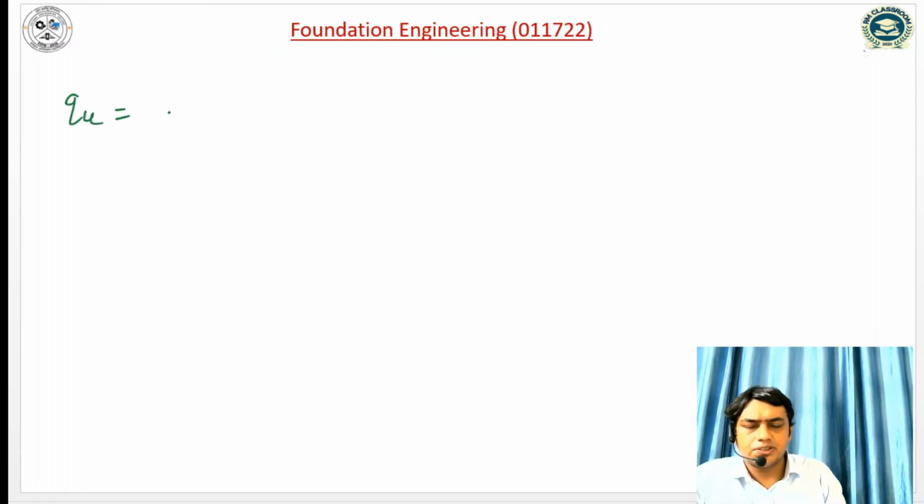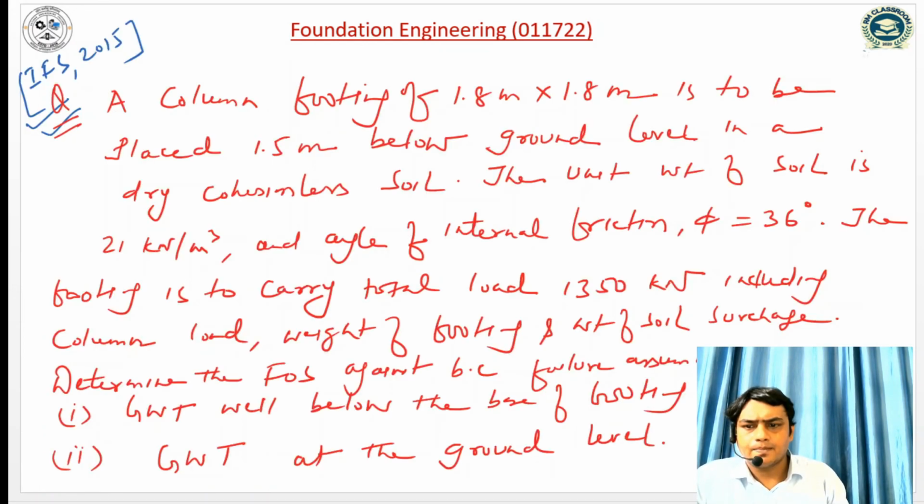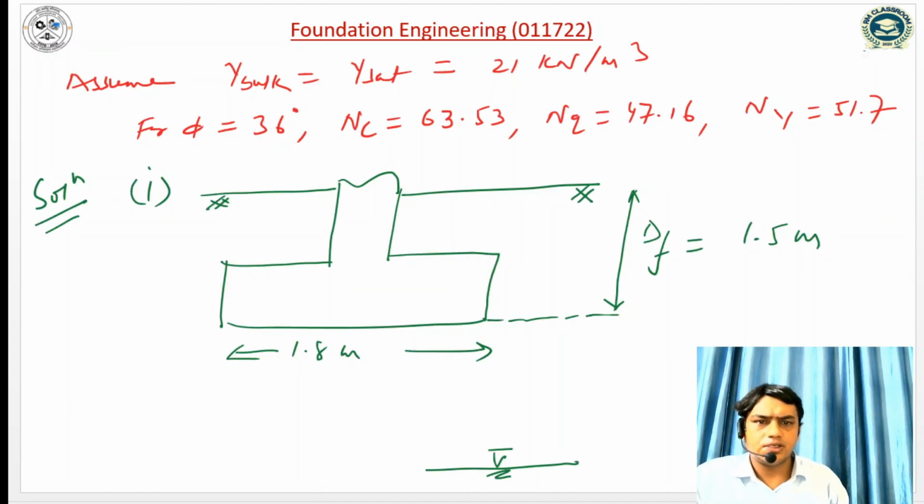So the ultimate bearing capacity: q is gamma into Df, so gamma is 21 into 1.5 into Nq. The value of Nq is 47.16.